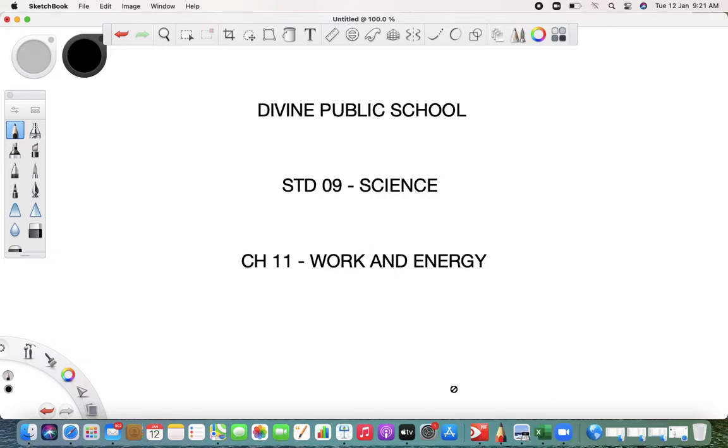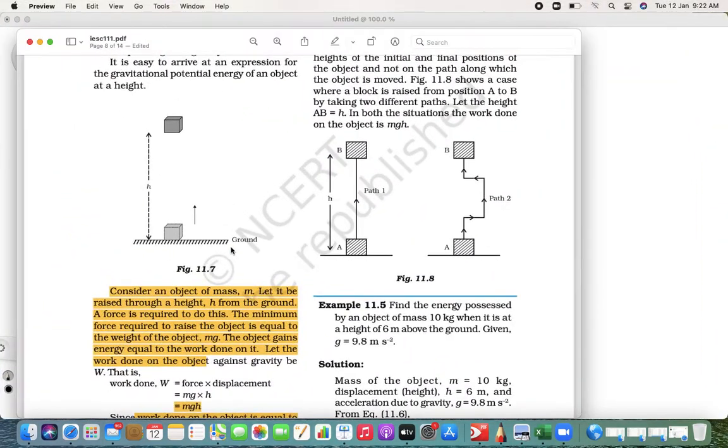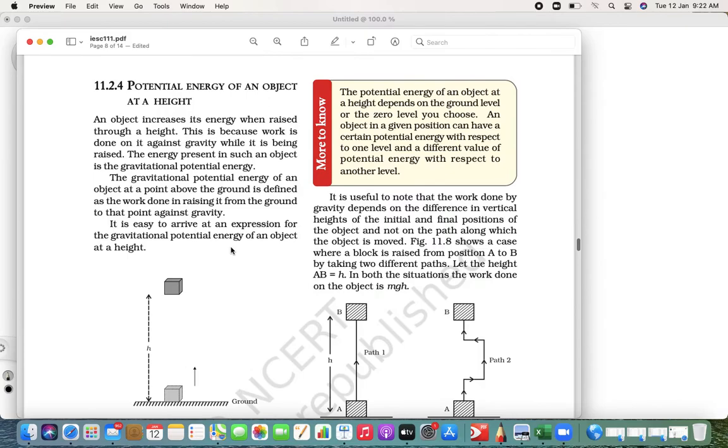Science teacher. We are learning chapter 11, work and energy. Now yesterday we learned regarding potential energy, right? If the object is stationary, which energy do they have? They have potential energy. But if the object is in motion, which energy do they have? Kinetic energy. Okay. Then we saw that potential energy depends upon height and mass.